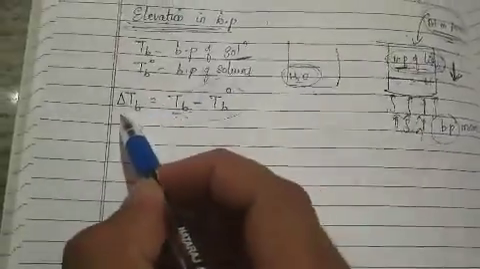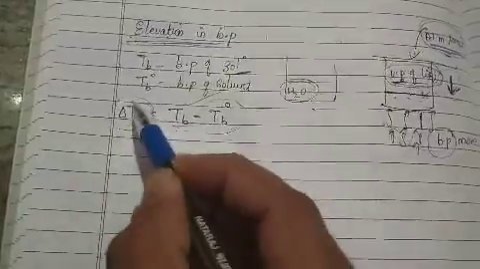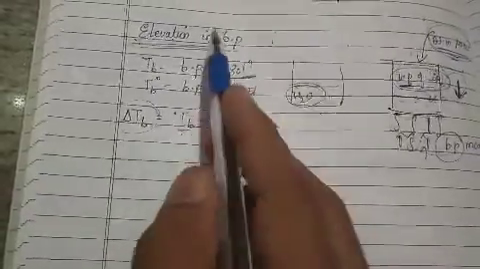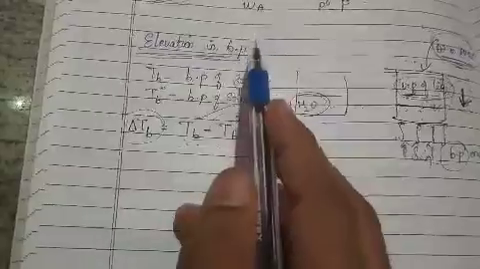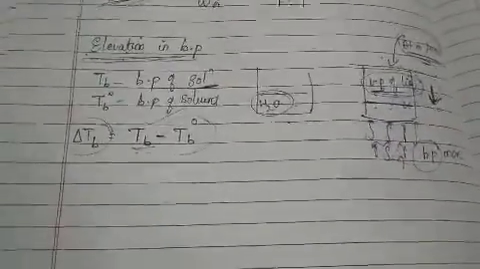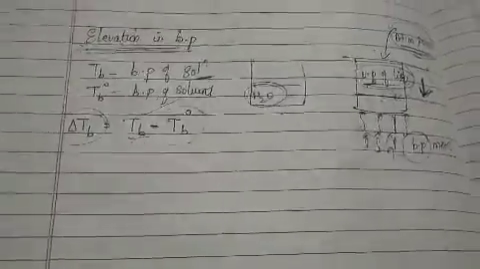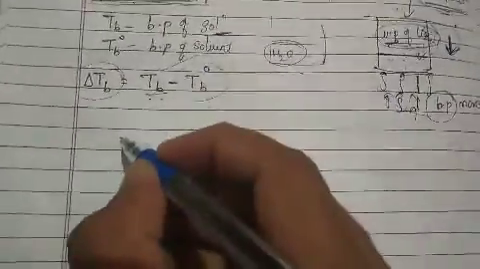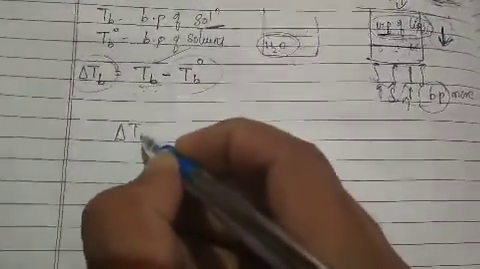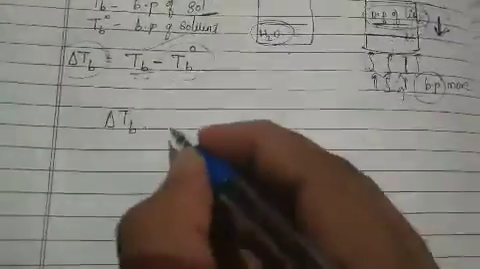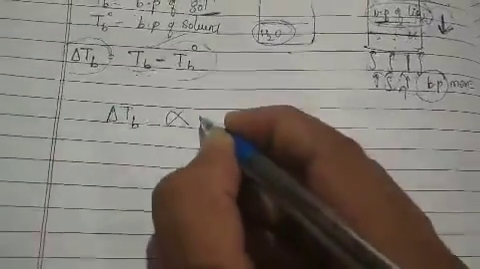Coming to the relationship between elevation in the boiling point and the molecular mass of the solute. Before going to that derivation, we have to understand that our elevation in the boiling point is directly proportional to molality.